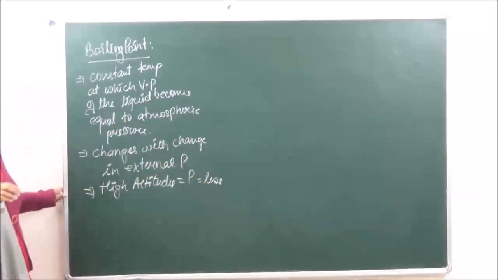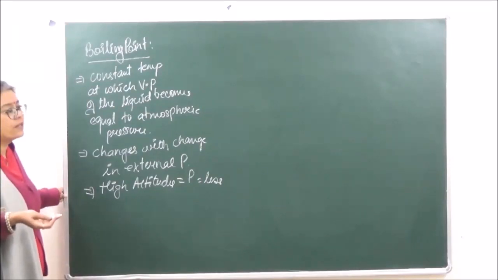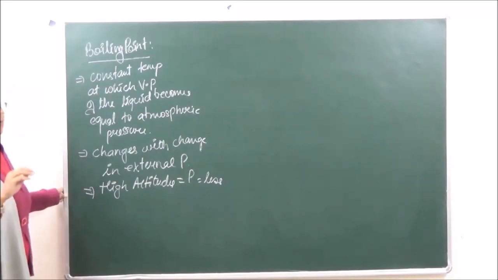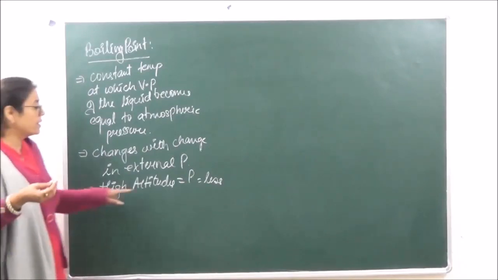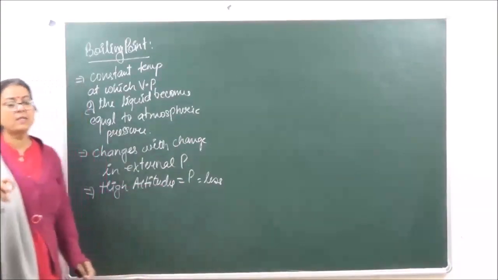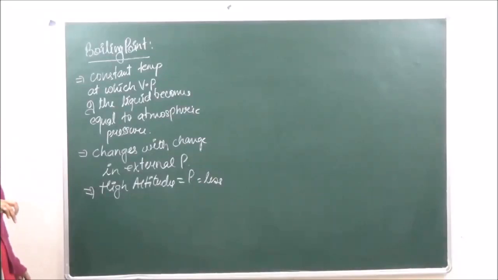Because the pressure at high altitudes is less, the water boils at a different temperature than 100 degrees Celsius. So if we are comparing the plains and the hills, it is seen that water on the hills is going to boil at a temperature different from 100 degrees centigrade, because over here the atmospheric pressure is less.